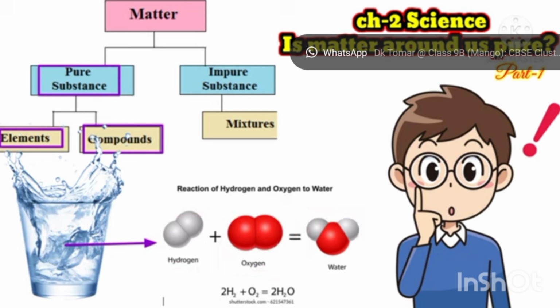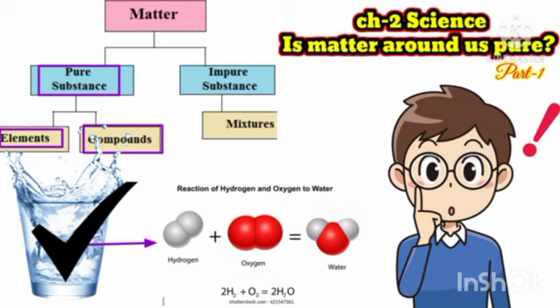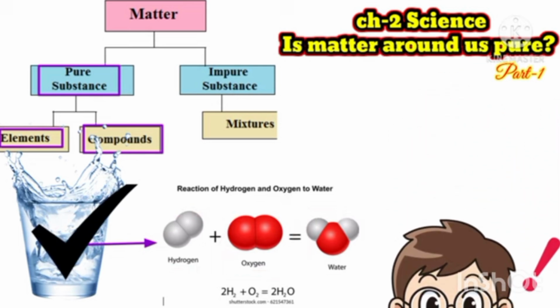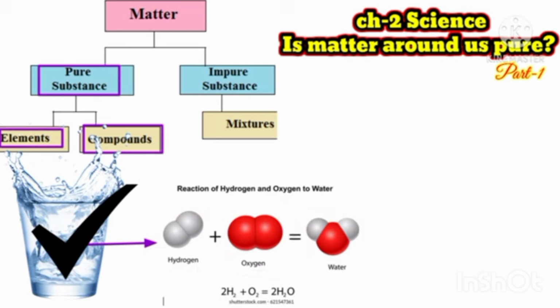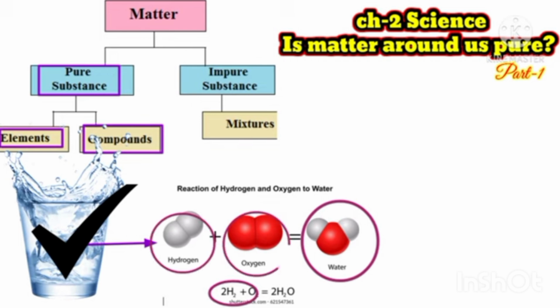And I have given the example of carbon dioxide, that is also a compound, or we can say a molecule, because it consists of carbon and oxygen type atoms in fixed proportion. Whether you get carbon dioxide from the burning of a substance or from air, the formula or composition remains the same.